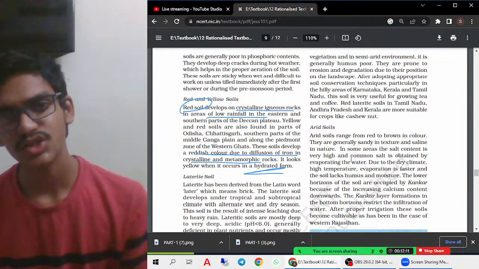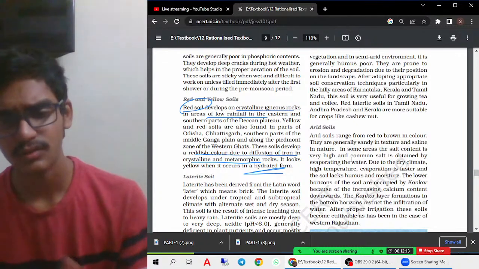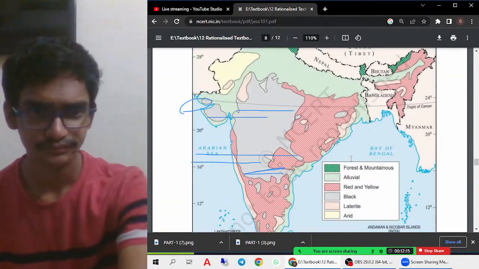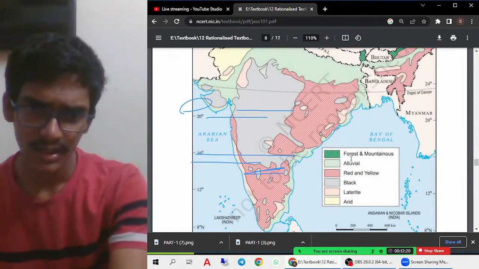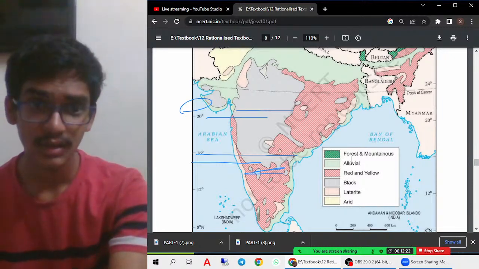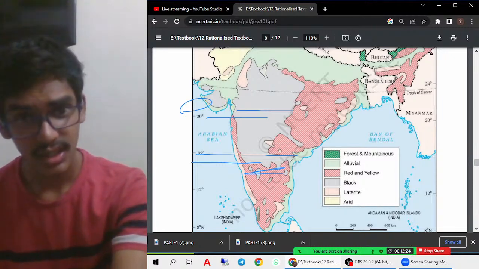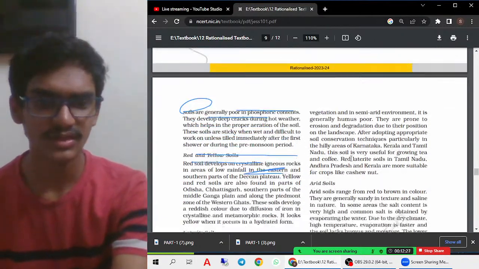They are mainly found in regions like Karnataka, Tamil Nadu, Andhra Pradesh and all these regions, if you see here. They are also found in Odisha, Chhattisgarh, Jharkhand and all these important regions. Okay, you can just go through them.